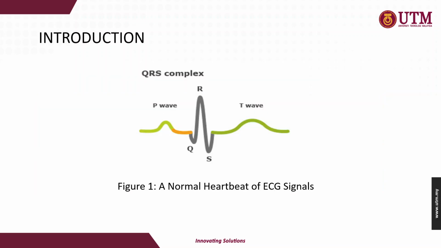Here is the figure of a normal heartbeat of ECG signals. In this normal heartbeat, we can see that the P wave and T wave show a normal propagation, where the QRS complex also indicates that the human heart of this specific ECG reading is normal.